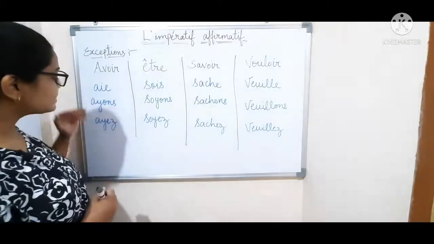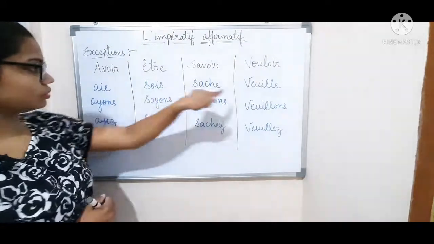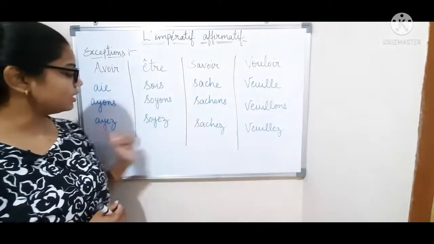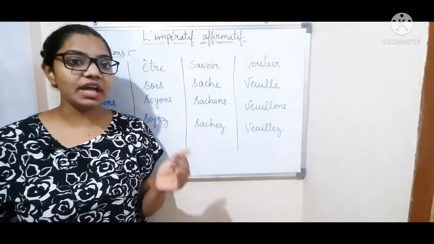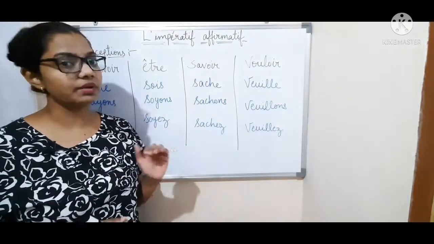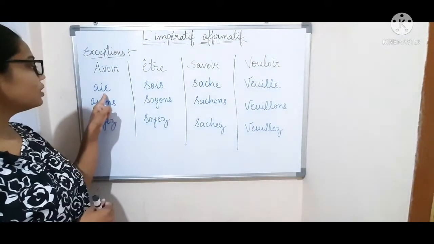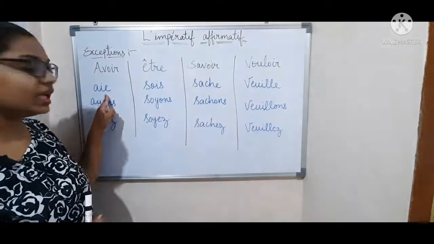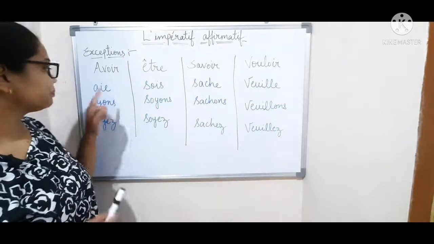So these are the forms of tu, nous and vous. These are the 3 forms. As I told you, we use only 3 persons, tu, nous and vous. So start with tu. With tu and with avoir we use aie, A-I-E. Pronunciation is aie.